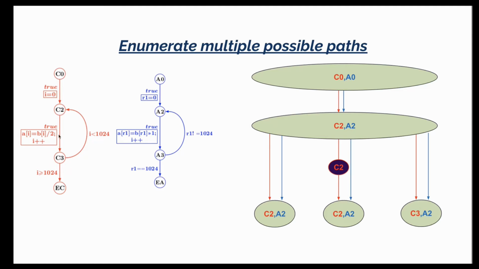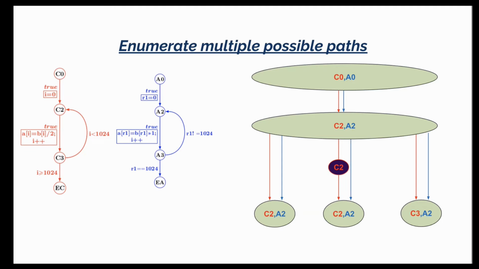correlate one iteration of the C program, C2 to C3 to C2, with this A2, A3, A2, or two iterations of the C program, let's say C2, C3, C2, C3, C2, with one iteration of A2, A3, A2, or maybe 1.5 iterations of the C program, let's say C2, C3, C2, C3, C2, C3, with A2, A3, A2. So all these are possibilities. And to get robustness, we must consider all these possibilities, because how do we know what the compiler has done? And we don't want to make any assumptions of what the compiler has actually done.